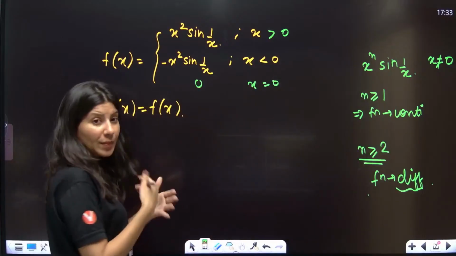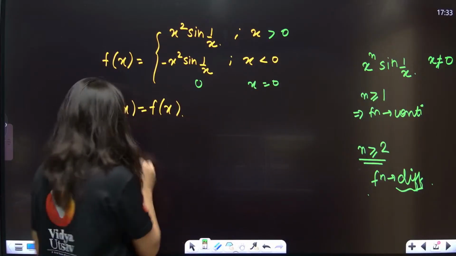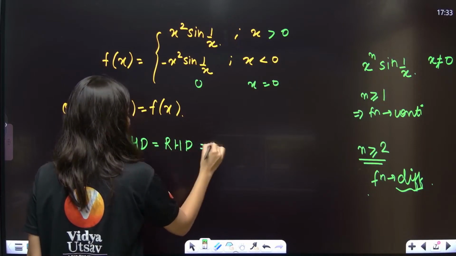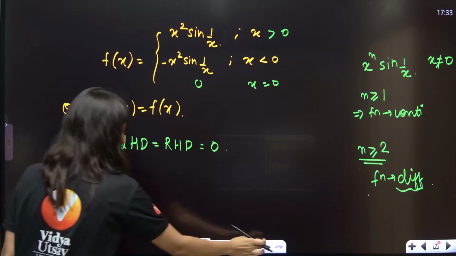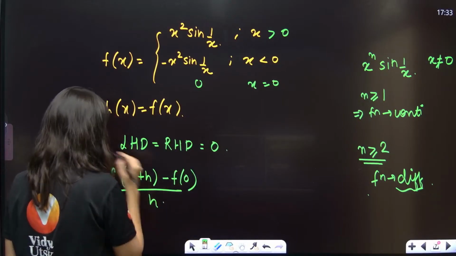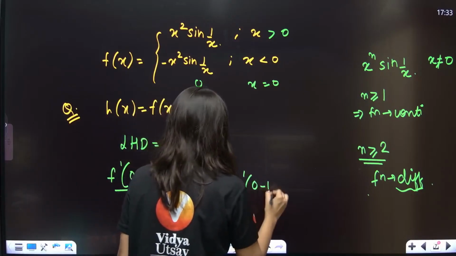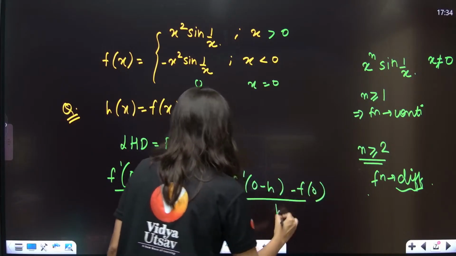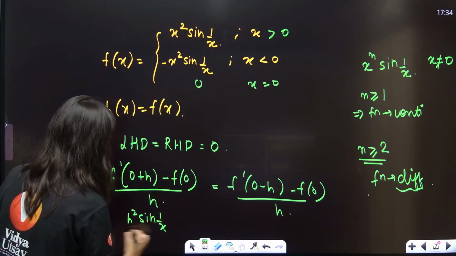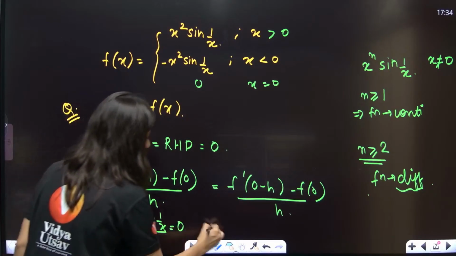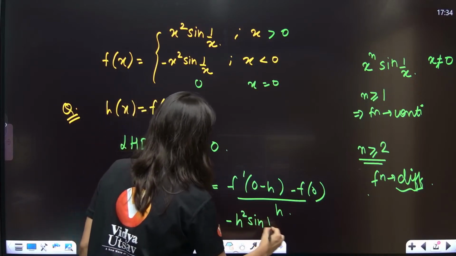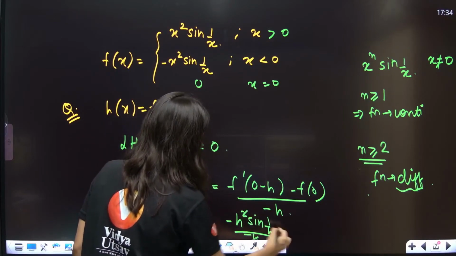So clearly, if you apply the left hand derivative LHD and if you calculate RHD, it will be equal to 0. Remember, how do you calculate? f dash 0 plus h is f of 0 plus h minus f of 0 upon h, and f dash 0 minus h is f of 0 minus h minus f of 0 upon h. So f dash 0 plus h is h square sine 1 upon h minus 0 upon h. Clearly it is coming out as 0. And if you put over here minus h square sine 1 by h upon minus h, clearly this is also 0.